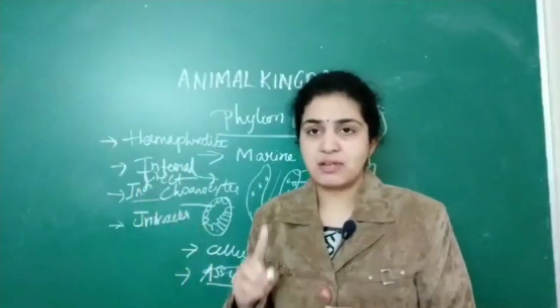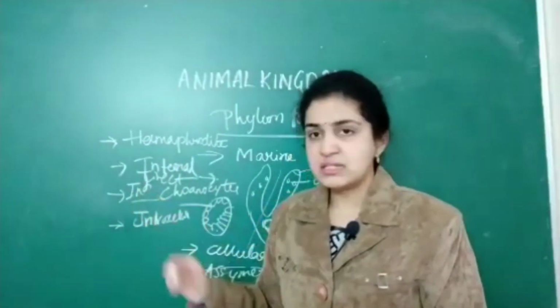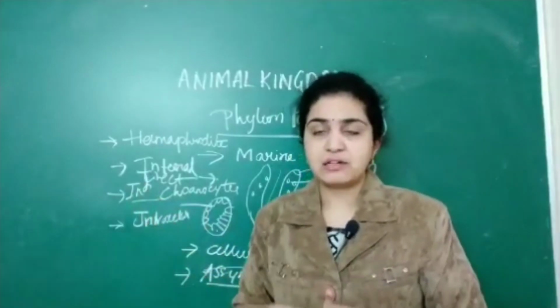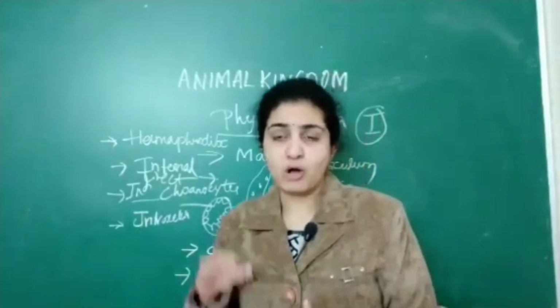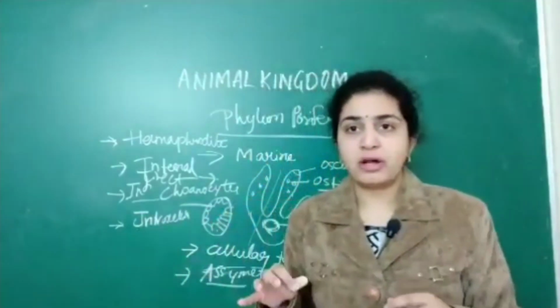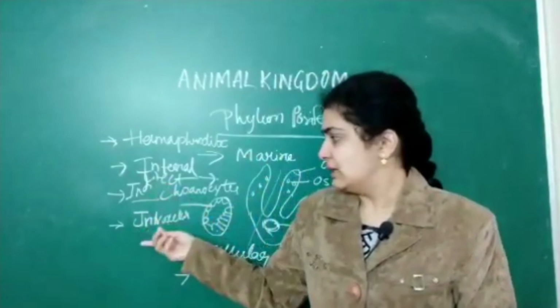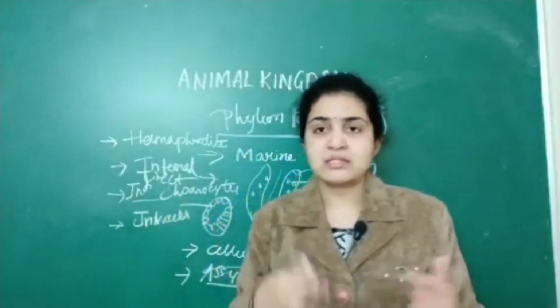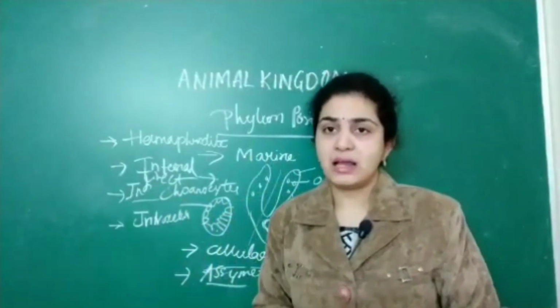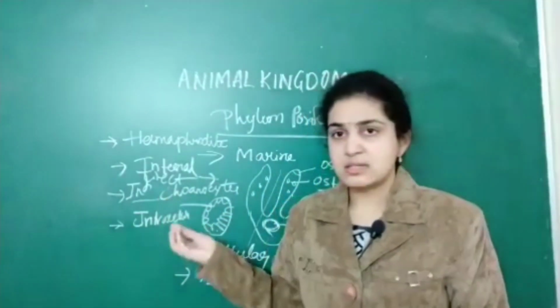Next, internal fertilization and indirect development with larval stages. You can remember this phylum by the 3 I's. All are taking place inside the body only: internal fertilization, intracellular digestion, as well as indirect development, which means it goes through many larval stages. So this is about that.